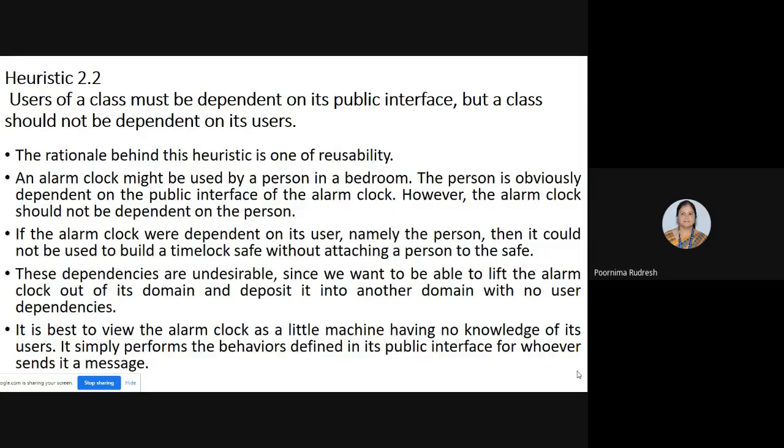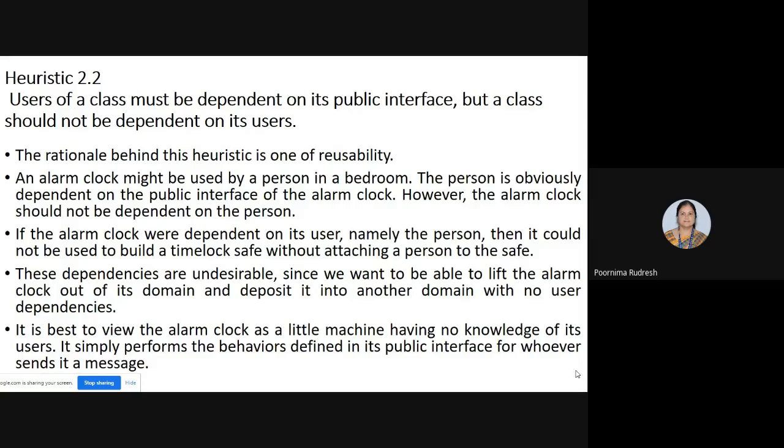See one example here. From the beginning of this chapter, we are considering the example of an alarm clock. This alarm clock may be used by different users. They may keep the alarm in their bedroom, the hall, the kitchen, or somewhere else, wherever they want. Here the person depends on the alarm clock, and the alarm clock should not be dependent on the person.